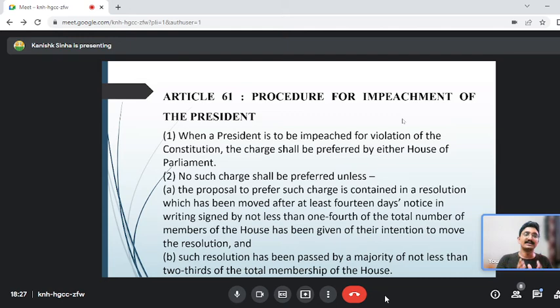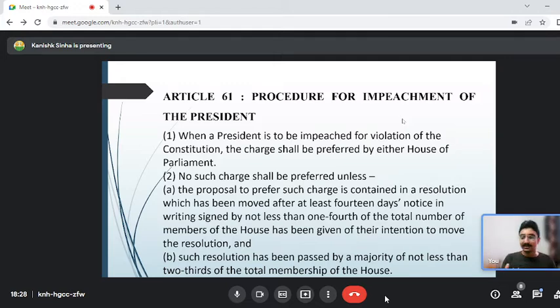The first thing that is very clear is the president can only and only be removed from the office for the violation of the constitution. The president of India can be removed from the office only for the violation of the constitution of India. So if he or she has violated any provision of the constitution of India, there has to be a charge which will be preferred by either house of the parliament.